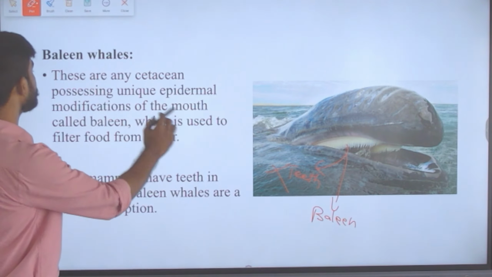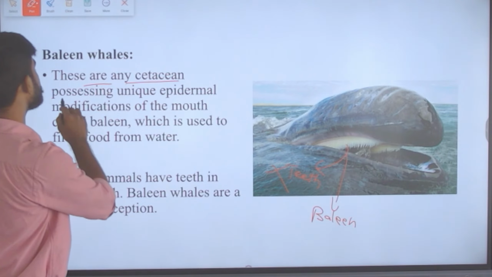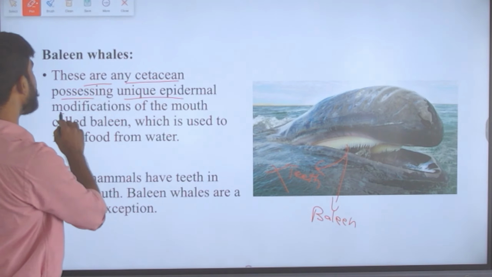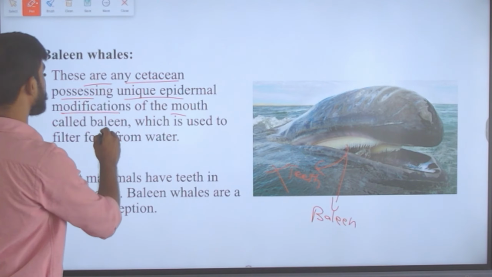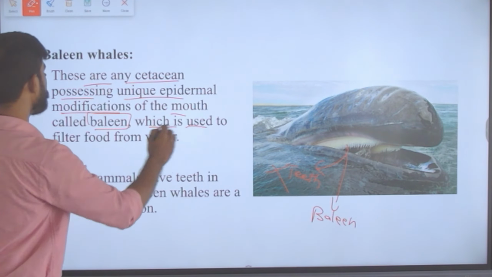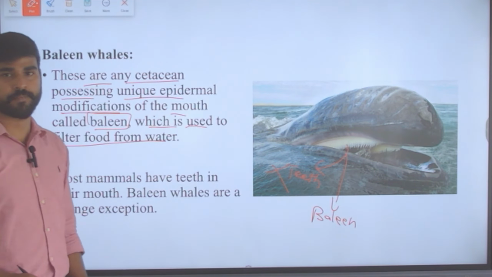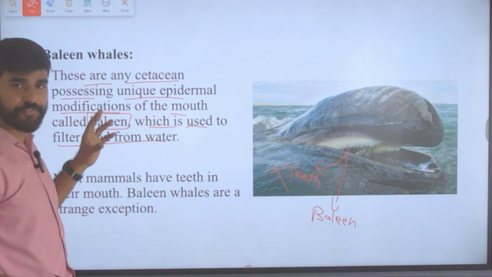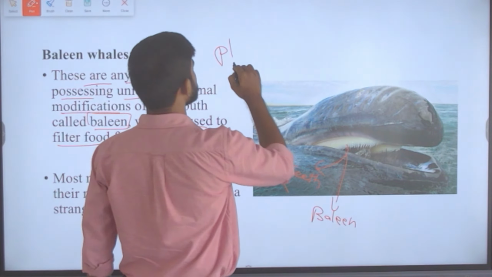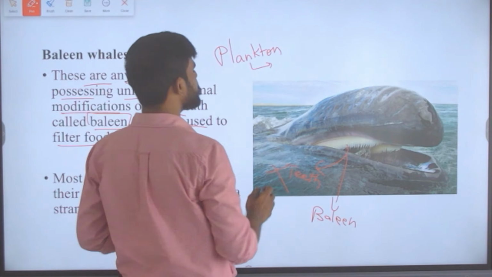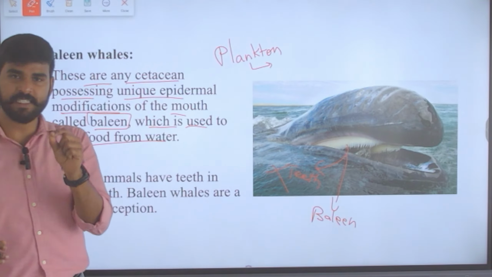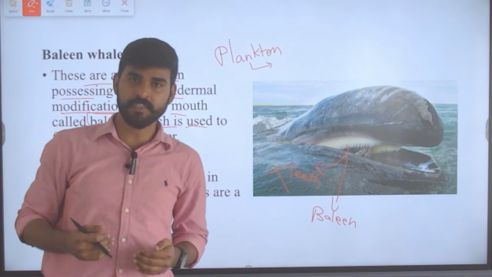See here, these are unique epidermal modifications possessed by some cetaceans. They are epidermal modifications of the mouth, called baleen, which is used to filter food from the water. The major food is plankton, and these planktons are very tiny, so they have to be filtered from the water.